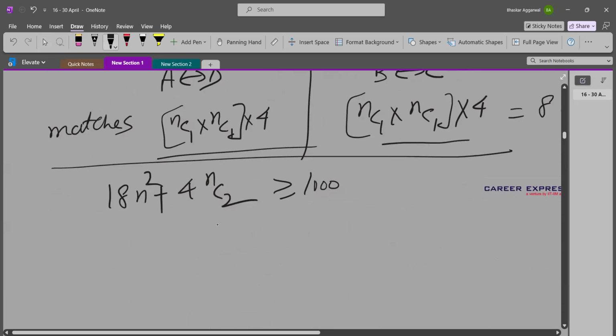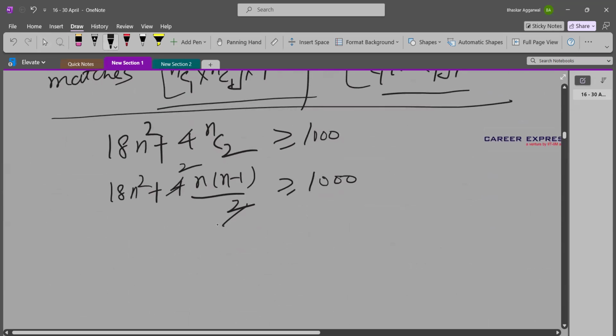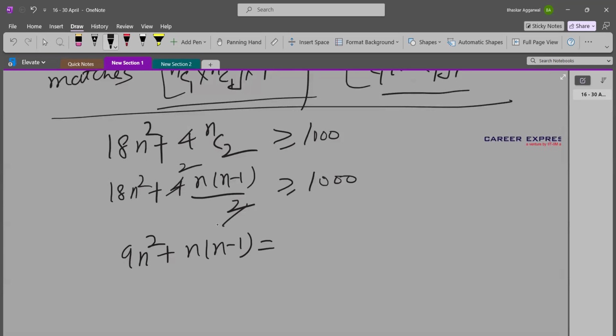Fine. So 18n square plus 4nC2. So 4nC2 will be 2n times (n minus 1). That should be more than or equal to 1000. We can cancel. So that will be 9n square plus n into (n minus 1), that should be more than or equal to 500.